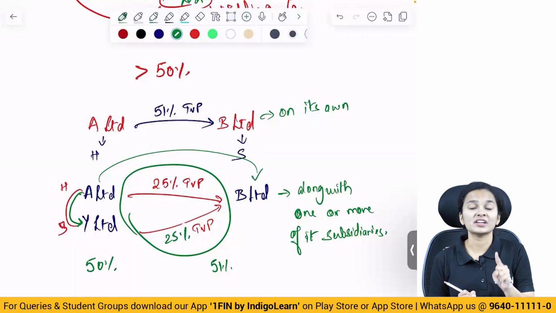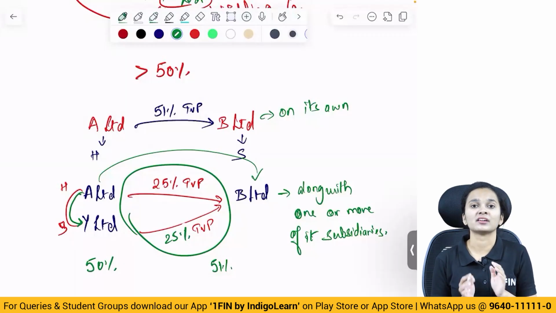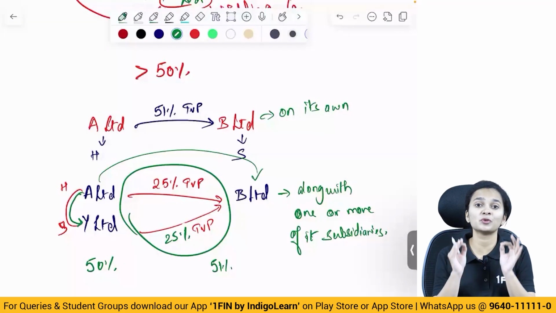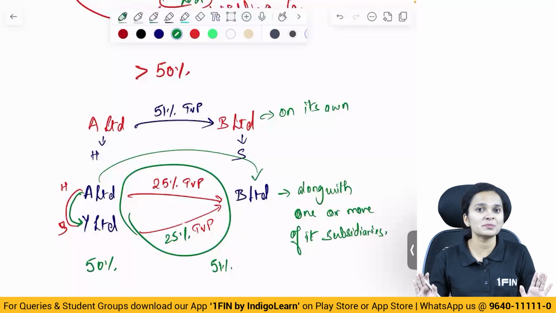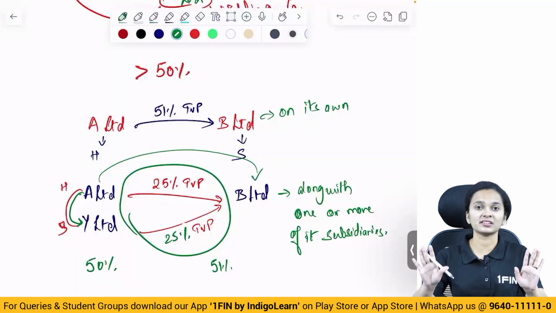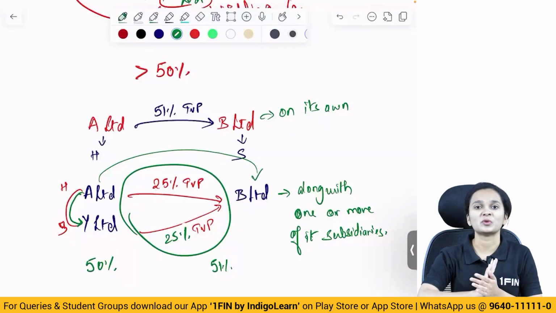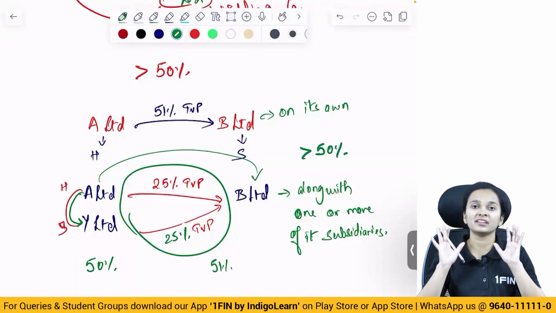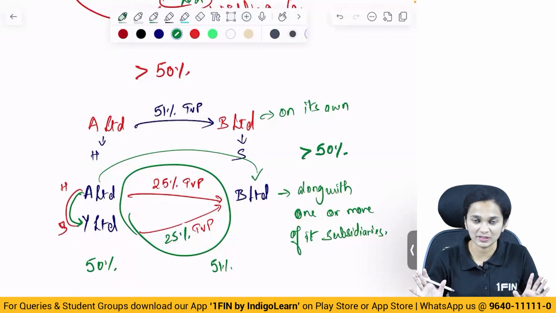Why? Because the company is not exercising control over more than half. It has to be more than half. Equal to 50%, no holding subsidiary relationship. So, greater than 50%, only then holding subsidiary relationship will be established.